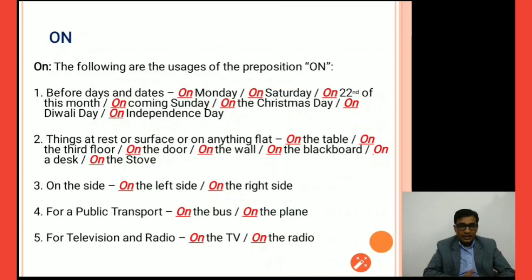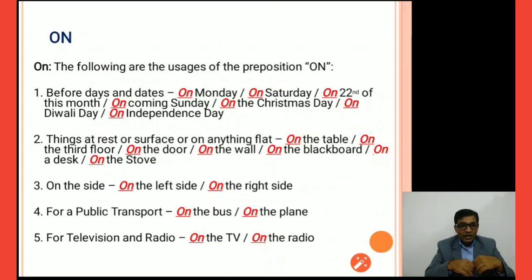Second example we can see here, things at rest or surface or on anything flat. So now this is a place preposition. When there is something on some other thing and the surfaces of both things are touching each other, in that case we use the preposition on. So on the table, on third floor, on the door, on the wall, on the blackboard, on the desk, on the stove, on the side, on the left side, on the right side.